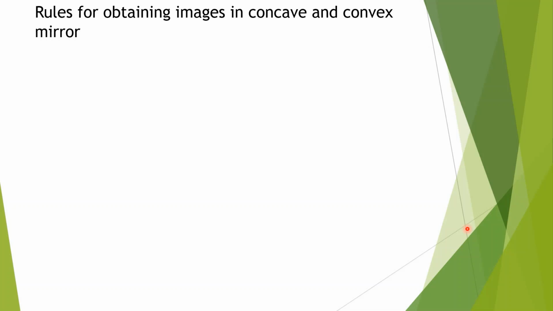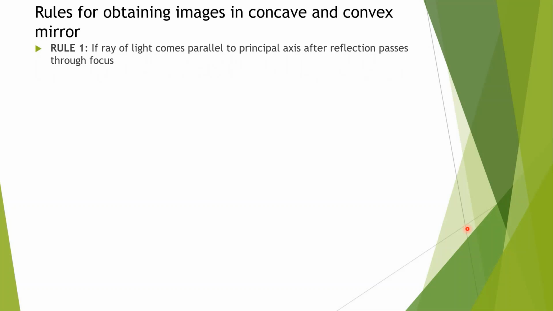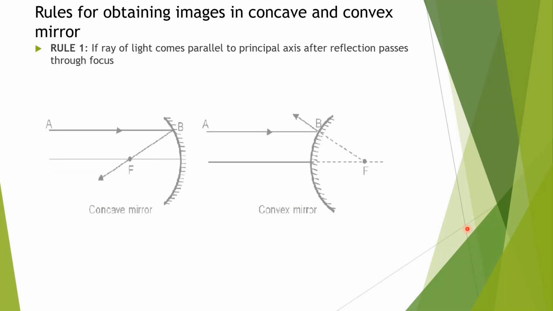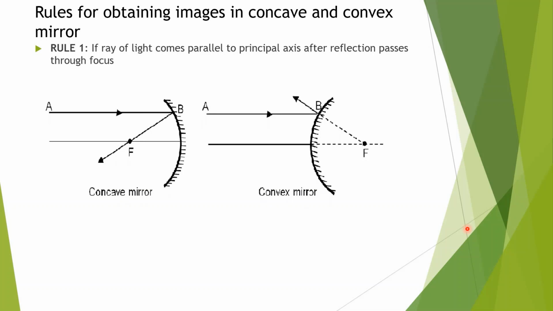First case, if a ray of light comes parallel to the principal axis, after reflection it will pass through the focus. In the figure, AB is the incident ray, and after reflection it is passing through a fixed point, that is called the focus. So this is the first rule to get an image in concave and convex mirrors.